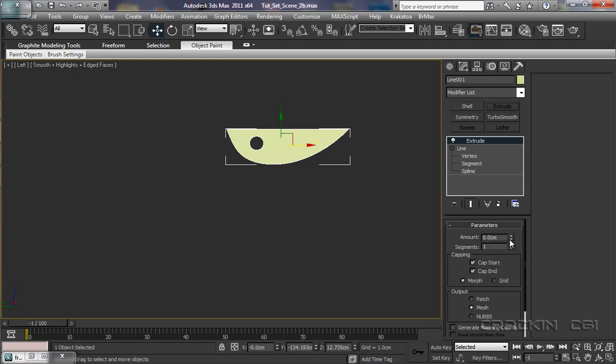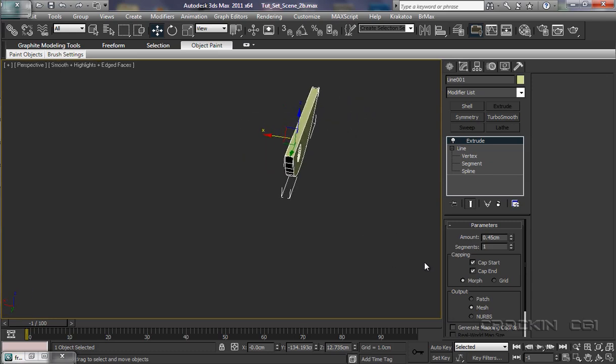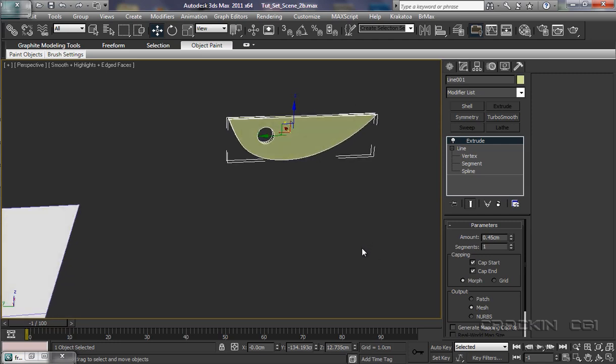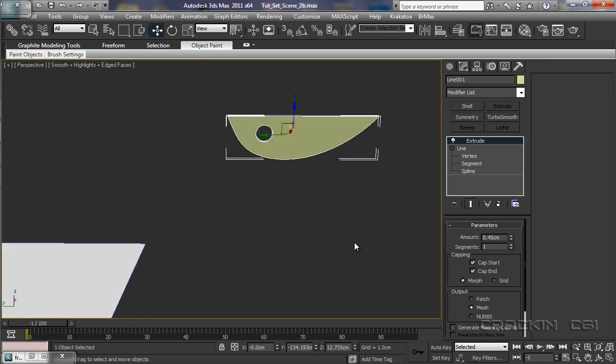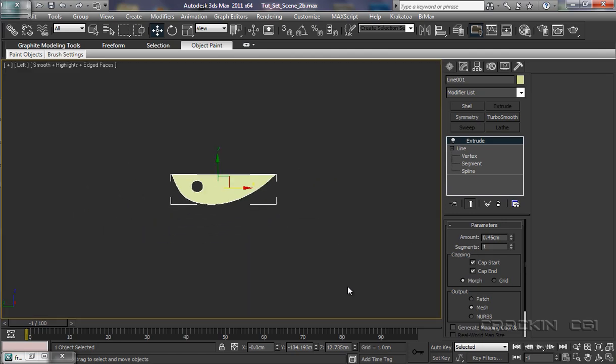It's saying 0 at the moment. Let's increase that a little bit. Put it into perspective mode, and let's have a look at the thickness. Yep, that looks about fine there. Okay, back into our left mode, Z for zoom, and then we can just pull back here.